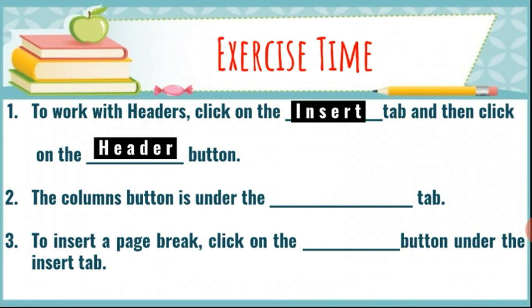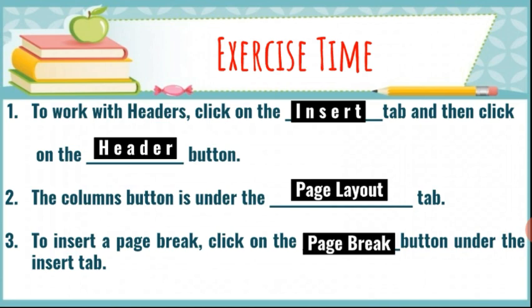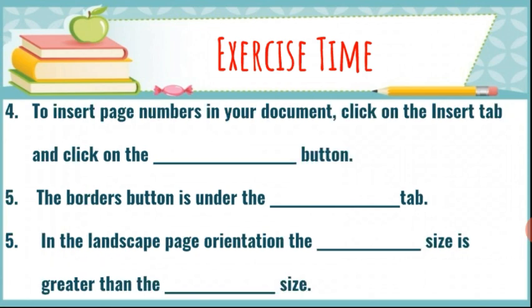The column button is under the dash tab. The column button is under the page layout tab. To insert a page break, click on the dash button under the insert tab. To insert a page break, click on the page break button under the insert tab. Next: to insert page number in your document, click on the insert tab and click on the dash button. Click on the page number button. For inserting page numbers, you have to click on the page number button.